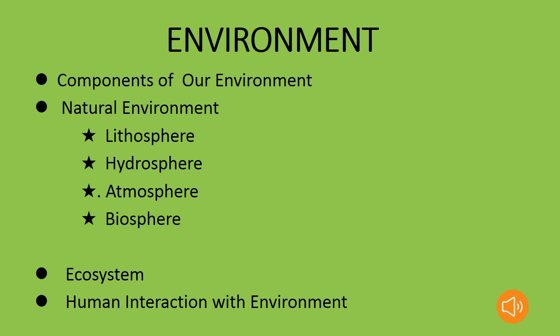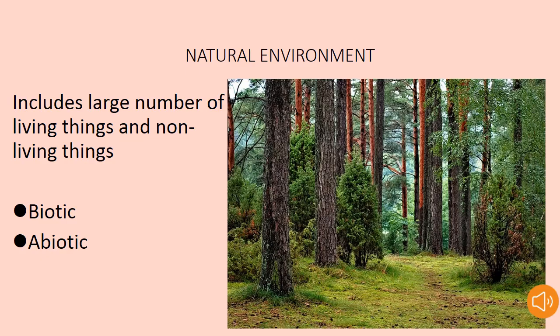Next we will move on to discuss the components of environment. We have three components of environment, namely natural environment, human-made environment and human environment. First we will discuss in detail about natural environment.